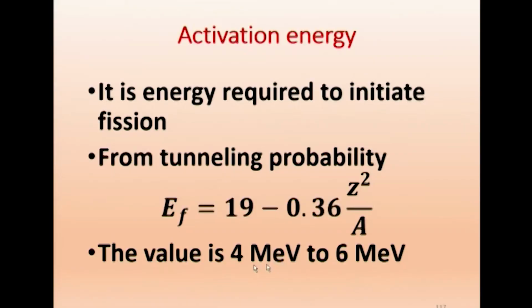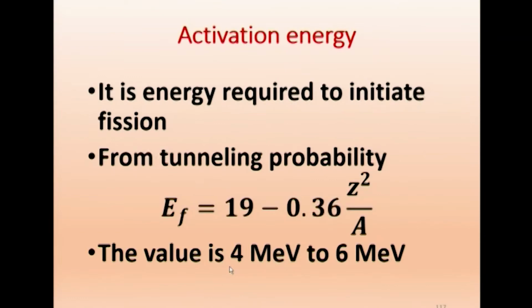Now, the energy that you need to give is 4 to 6 MeV, which means there is a gain of nearly 50 times. You give 4 MeV, but you are able to get 200 MeV as outcome. So, that is the energy that we get in a nuclear reactor.